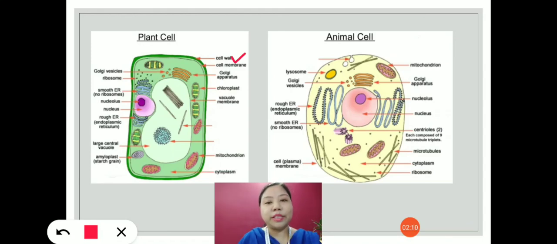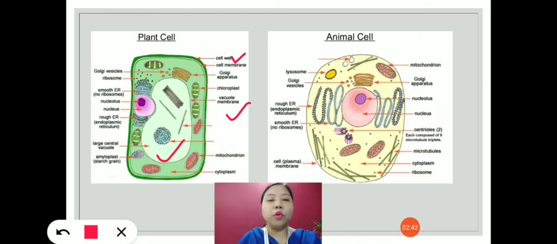Cell wall is absent in animal cells. Plant cells have large vacuoles but animal cells have small vacuoles, or sometimes it may not be present in the animal cell. And the vacuole present in the plant cell occupies the central position, but if a vacuole is present in an animal cell, it will occupy the corner position.